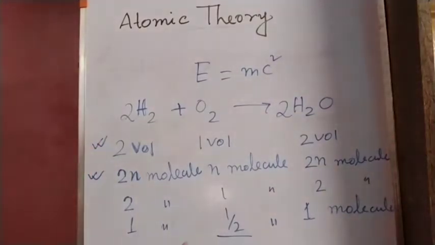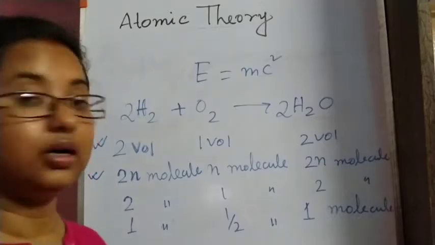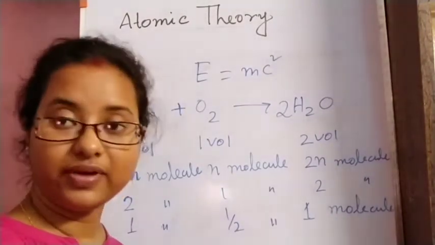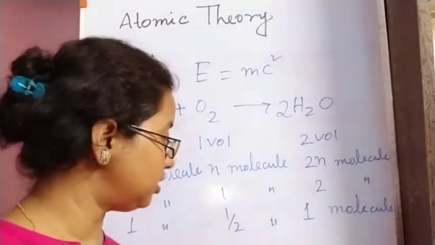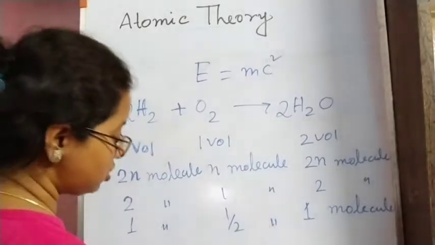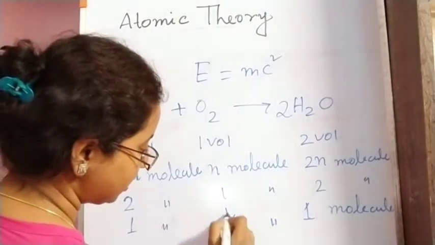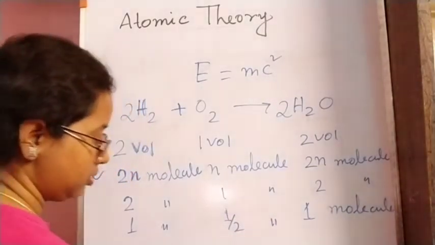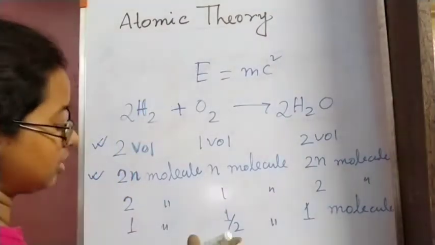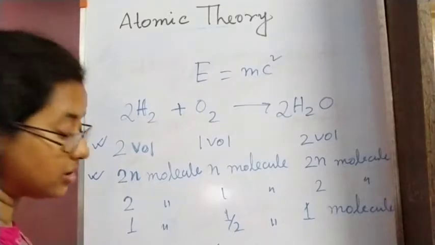Okay, now Dalton told that atoms cannot be divisible, but molecules can be divided. We can divide molecules, they can be divisible. So half molecule of oxygen, that means in one oxygen molecule, 2 atoms are there.